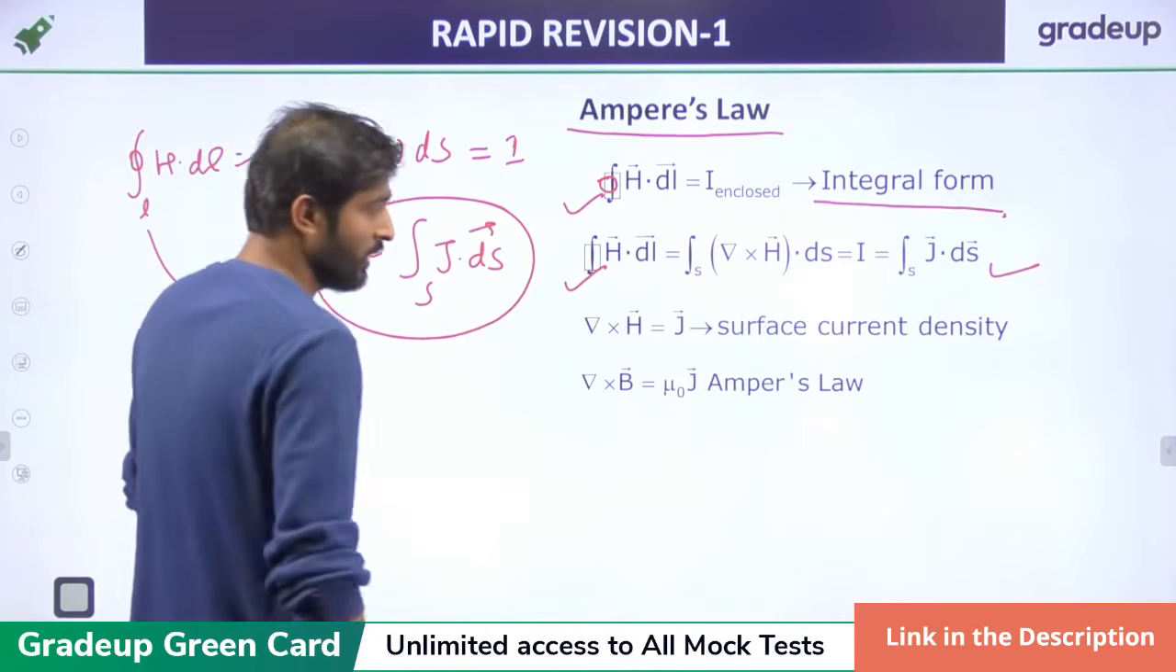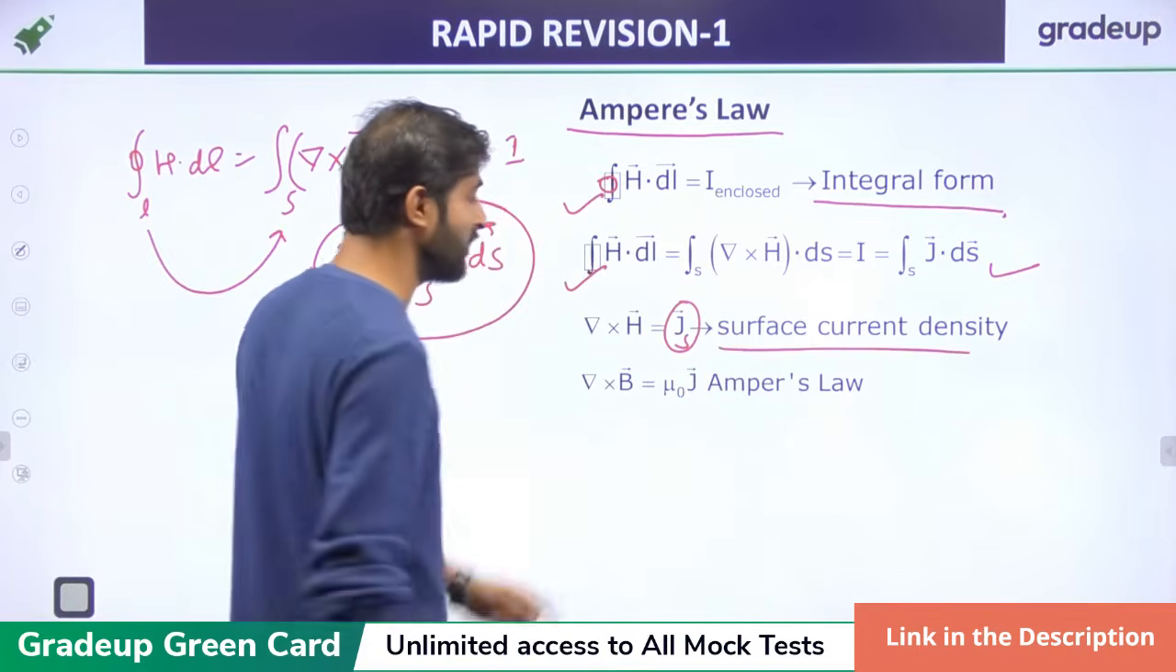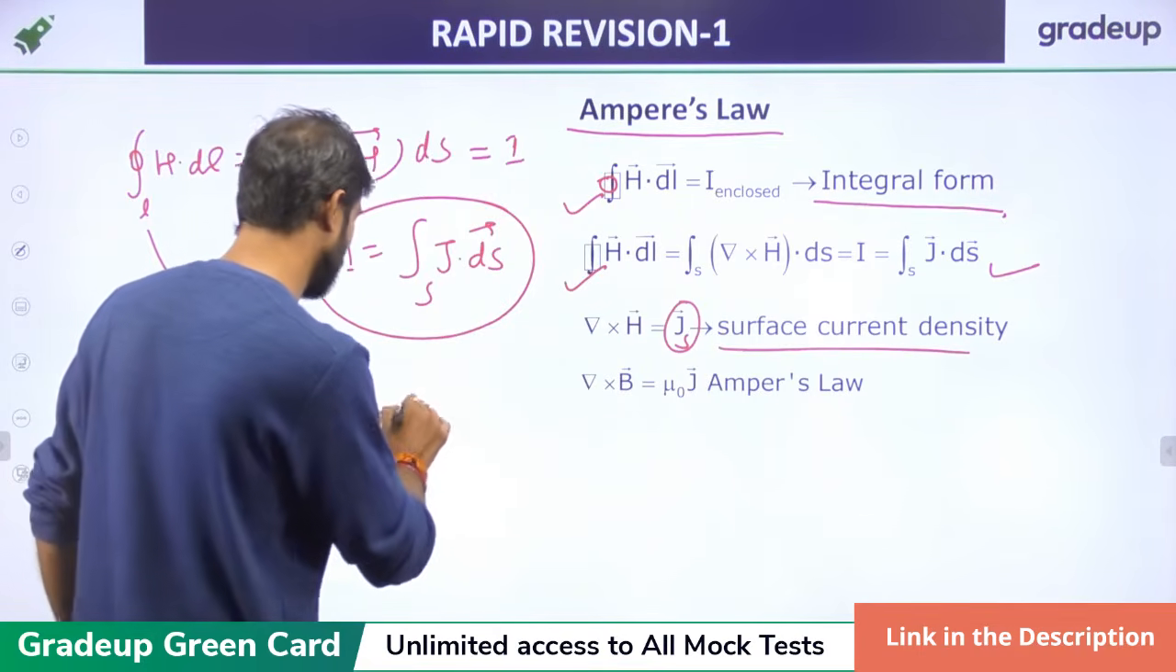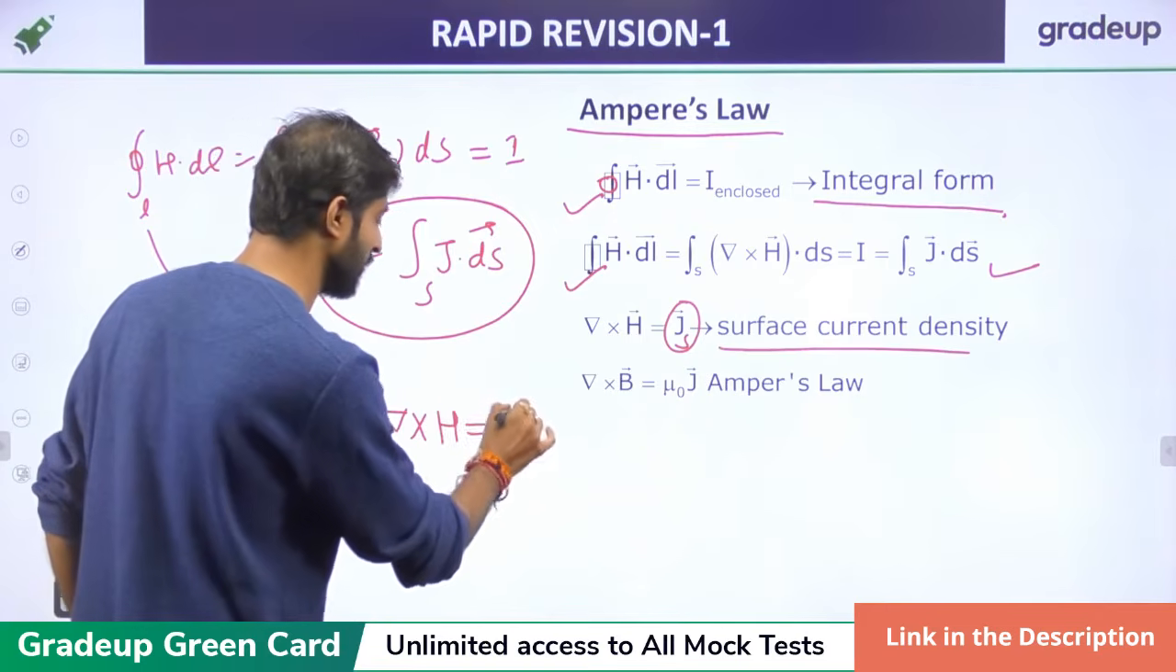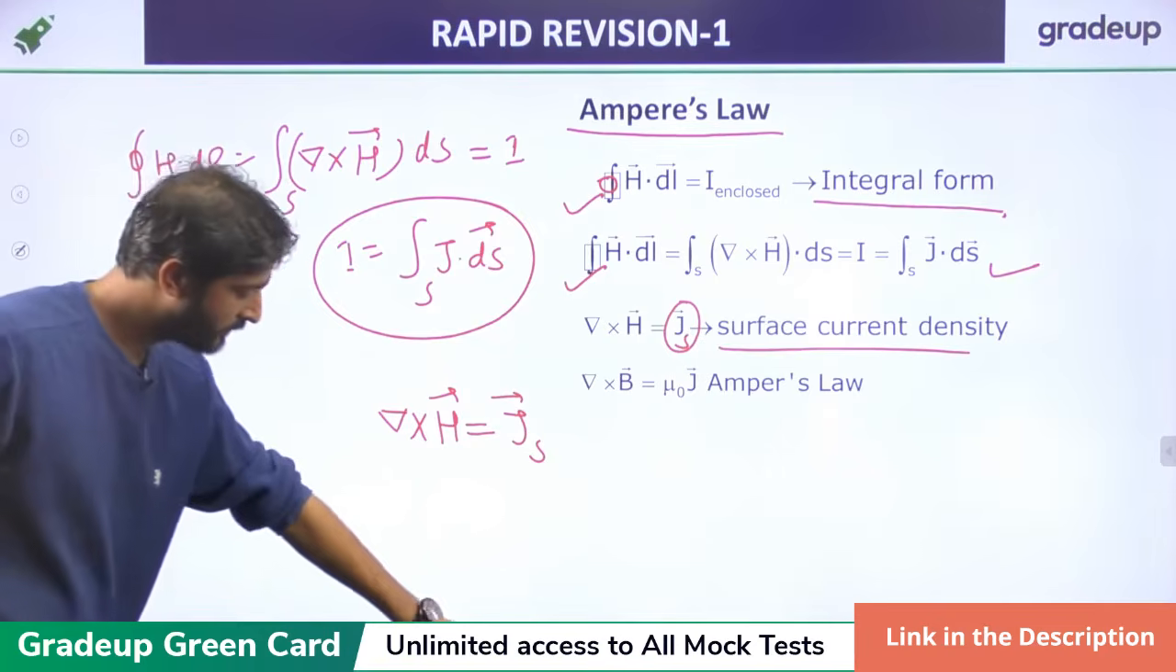Yes, the surface current density, that is J, is nothing but the surface current density Js. We can also say that del cross H is nothing but Js, right?